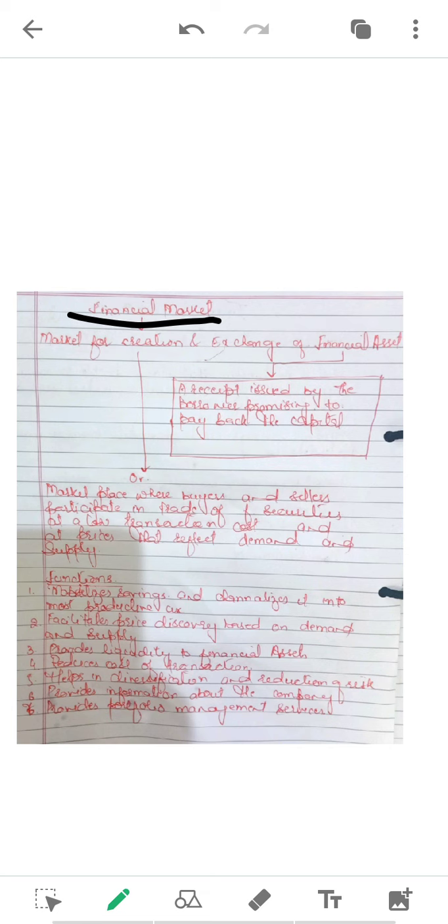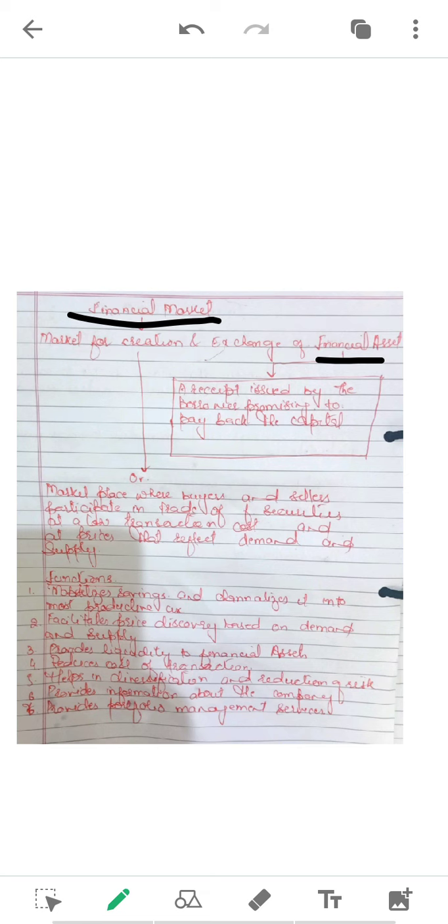Now, before we go further, it is necessary for us to understand what a financial asset means, isn't it? So, what is a financial asset? Let us take an example. Let us suppose today I have surplus funds and I need to invest them.